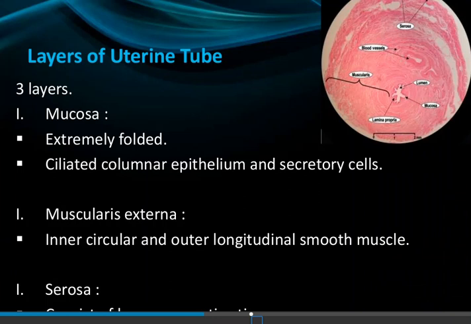Next, layers of the uterine tubes. The uterine tubes have three layers: mucosa, muscularis and serosa. The mucosa is extremely folded, with ciliated columnar epithelium and secretory cells. The muscularis has inner circular and outer longitudinal smooth muscles. And the serosa layer contains serous ducts. So the three layers are mucosa, muscularis externa and serosa.